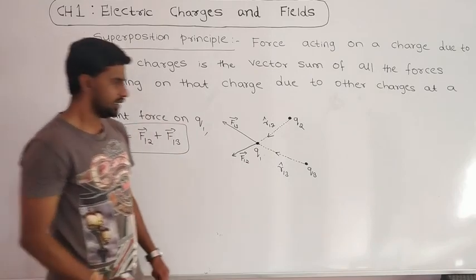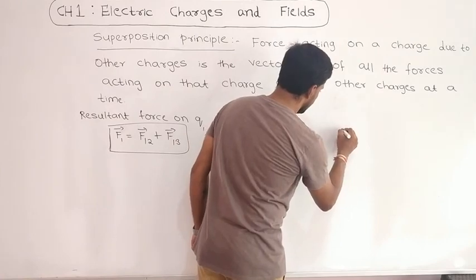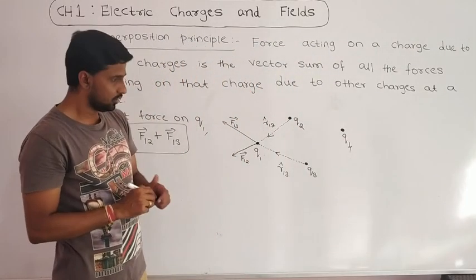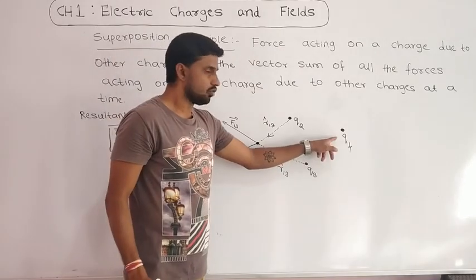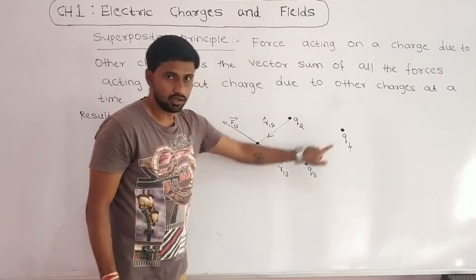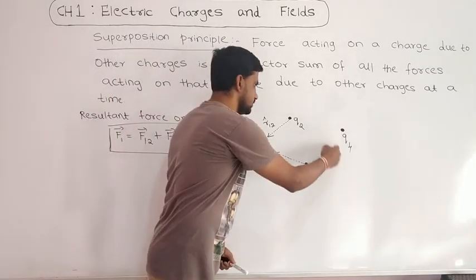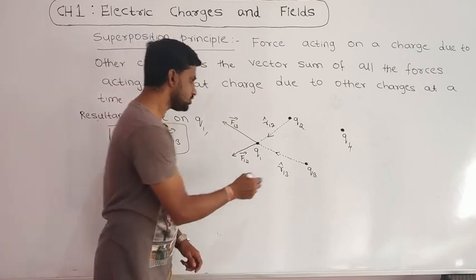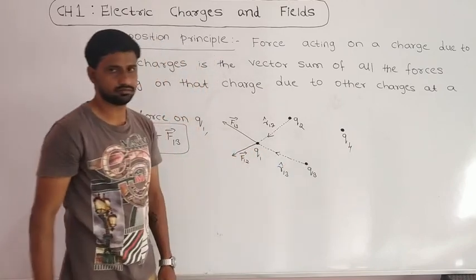Suppose I consider another charge, Q4. Then there is an effect of force on Q1 due to Q4 also, right? But the force due to Q4 will not affect the force due to Q3 on Q1.